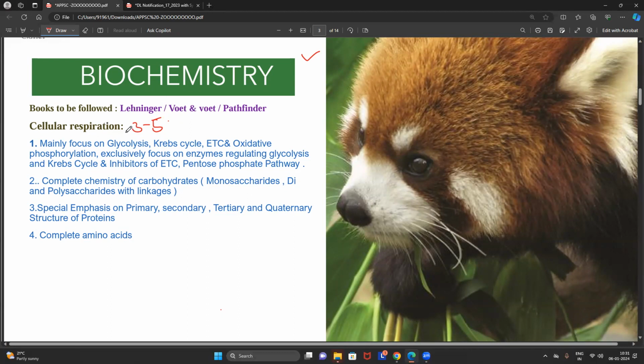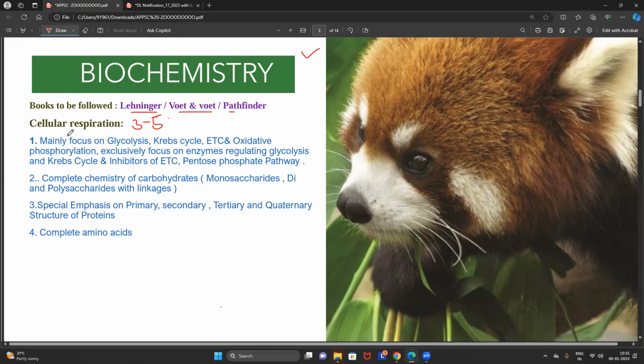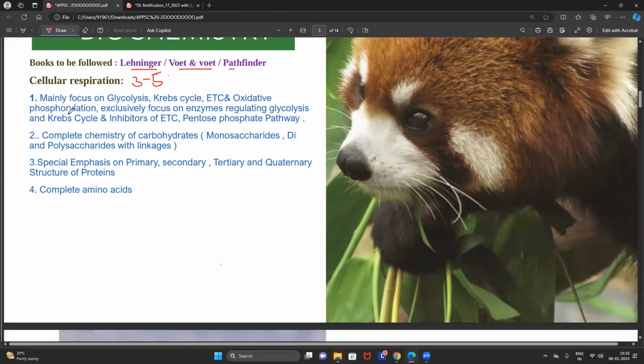And I know it's very difficult for all of you to prepare Lehninger, White and White, or any other book. But you don't need to worry. I will provide you excellent expert-designed study material, which will cover A to Z of the entire syllabus. Now, if you look into biochemistry, you have to majorly focus on glycolysis, Krebs cycle, electron transport chain, and oxidative phosphorylation.